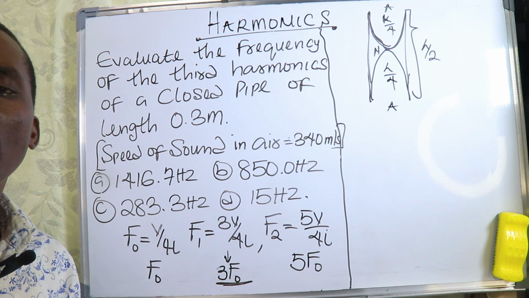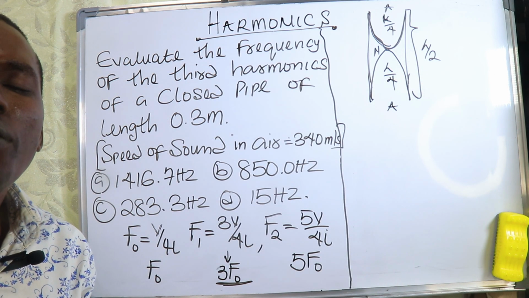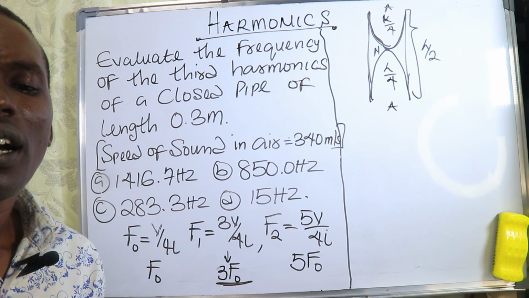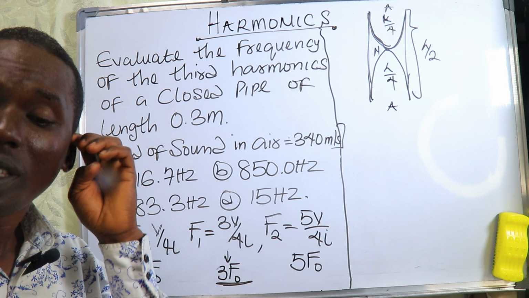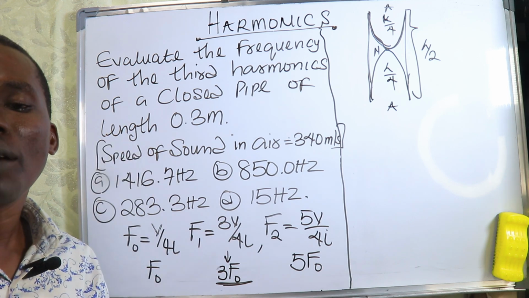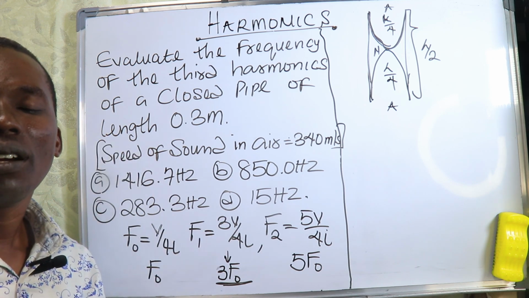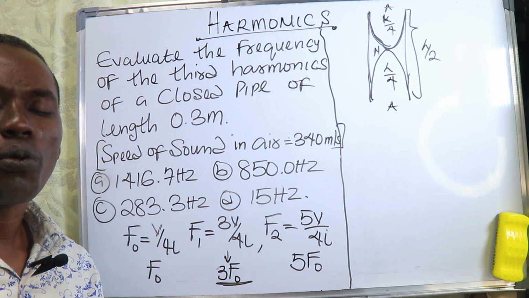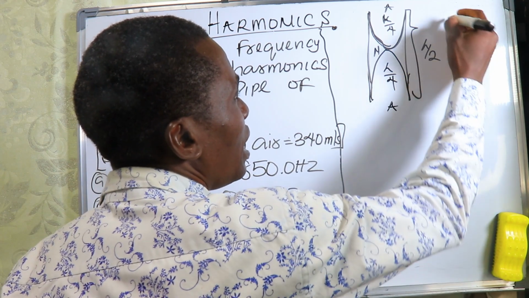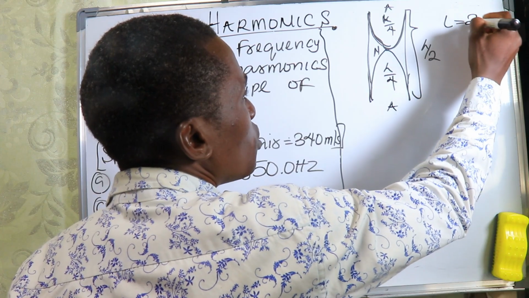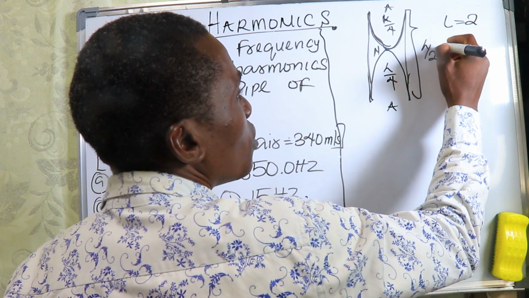So how we will take get our first fundamental frequency, na im be the first frequency wey we go get. So for us to get the first frequency, remember say our length must dey equal to this.